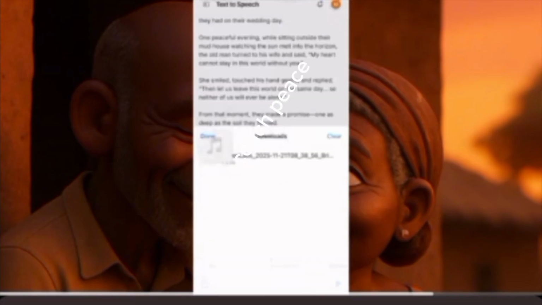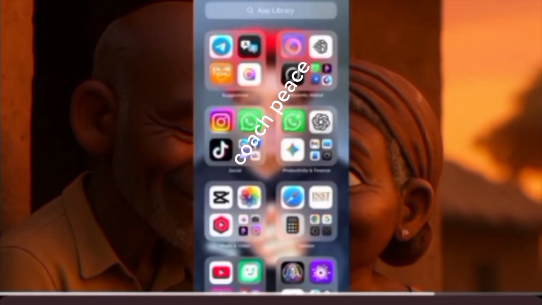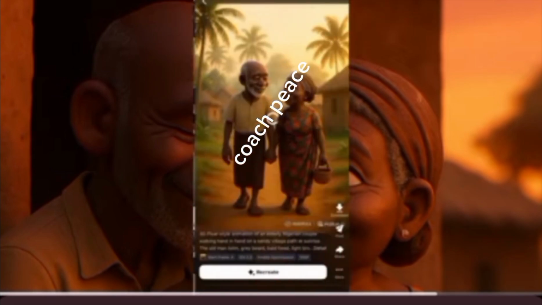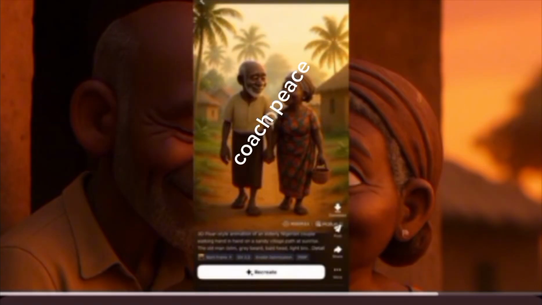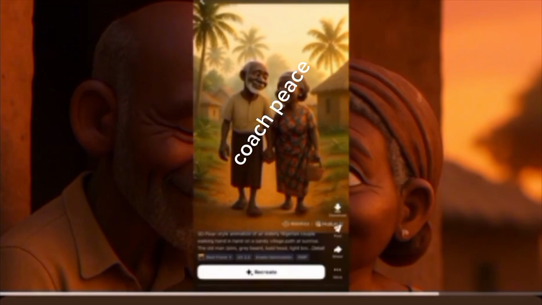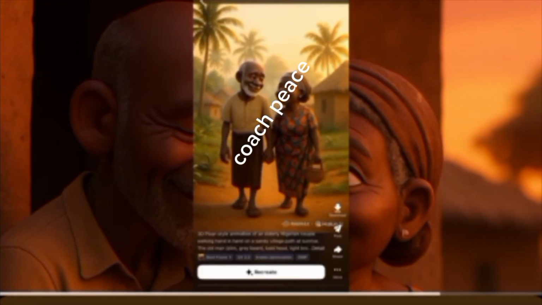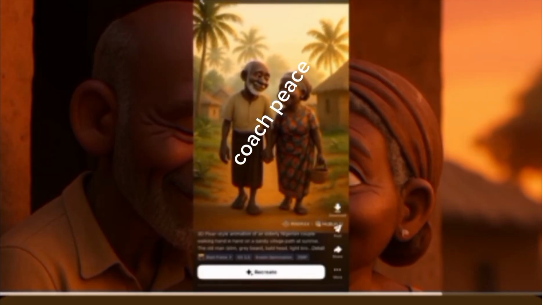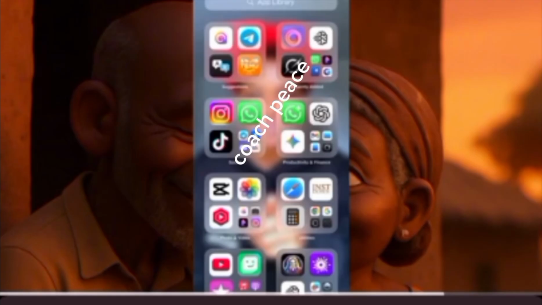So we are done with this, and then we are going back to our Hello AI. I hope I'm not very fast. So this is the first one. Let's see. Oh, perfect. Now let's put our story together. After generating all your images, we put our story together. So now the finishing part is to put our story together.